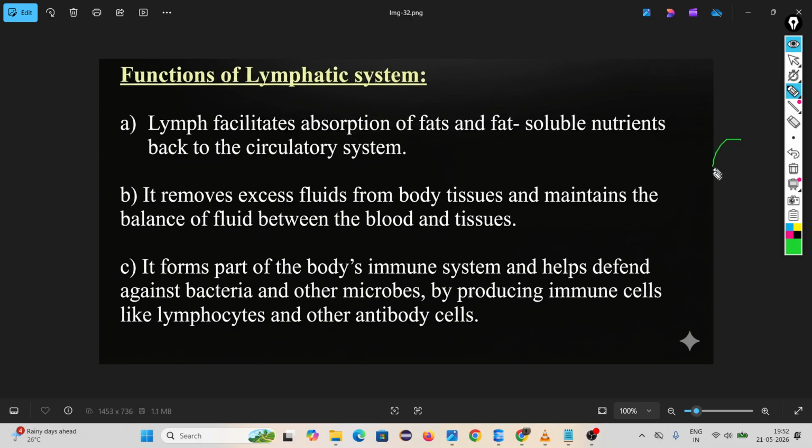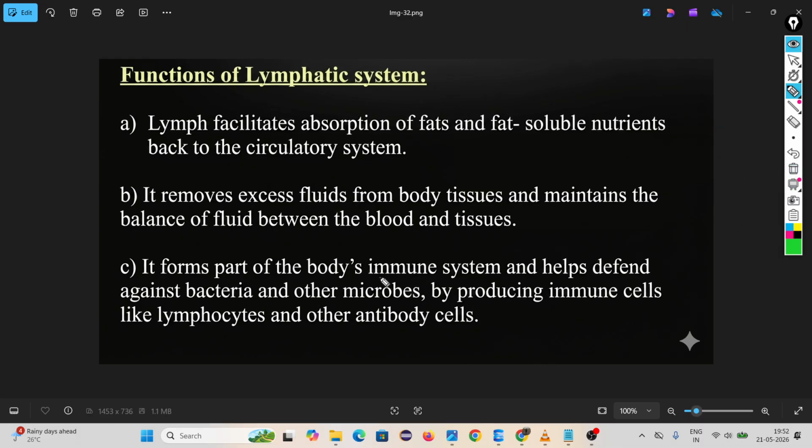Remember, during our cellular reaction, means metabolism, meaning all the cellular reactions happening in our body, excess water is created and released. So we have to maintain this water. Okay.